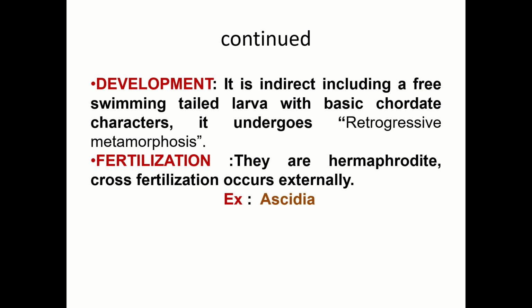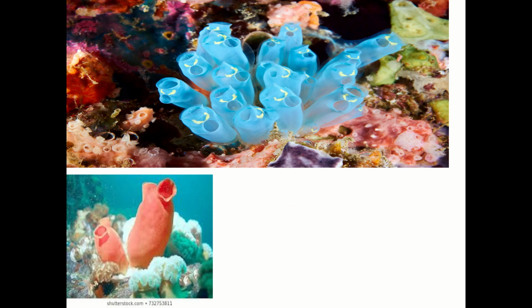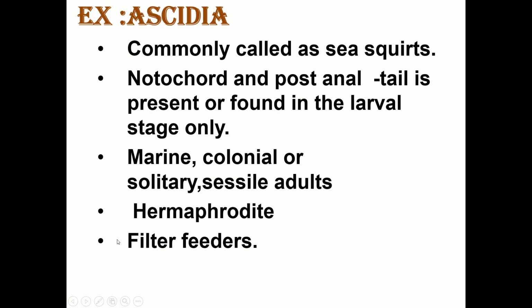Fertilization: they are hermaphrodite. Cross fertilization occurs externally, and the example is Ascidia. These are all ascidians, beautifully colored with different colorations. You can see both the atrial aperture and the other opening, the branchial aperture. Everywhere in each individual you will find these two openings. Now some of the characters of Ascidia, commonly called sea squirts.